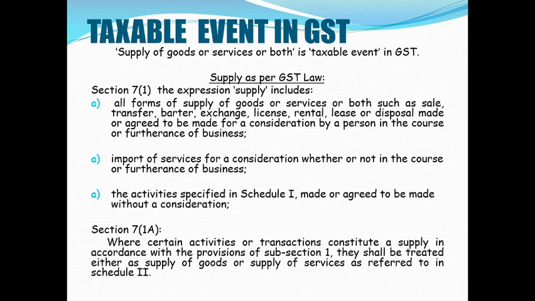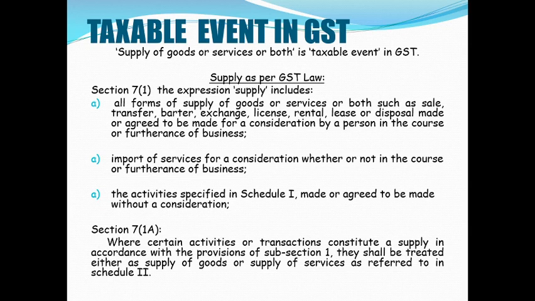Under section 7 subsection 1. The next part, import of services for a consideration. Here the first point was in the course or furtherance of business, that is it should be only for business purpose or in the furtherance of business. The second one, import of services for a consideration, either you take it in the course or furtherance of business or not. Both the situations are covered here for import of services for a consideration. And then the third classification says the activities which are given in schedule 1. What is schedule 1?